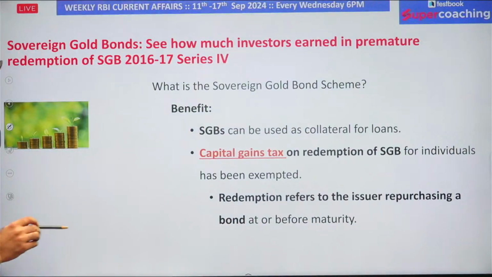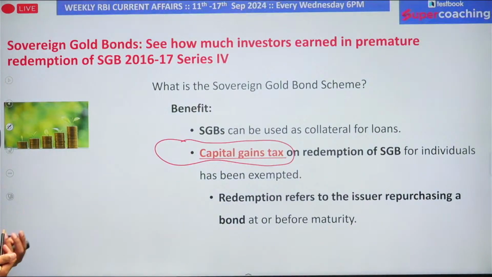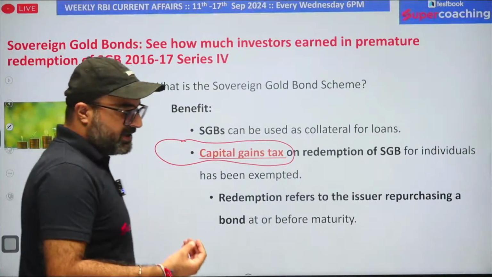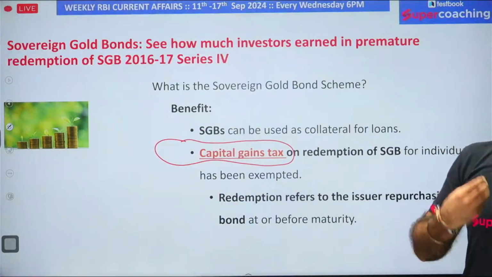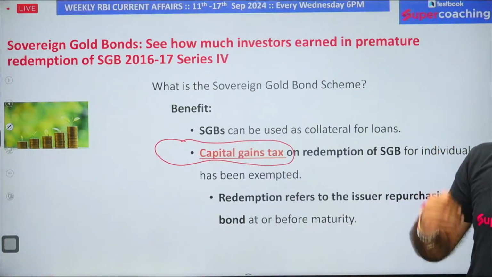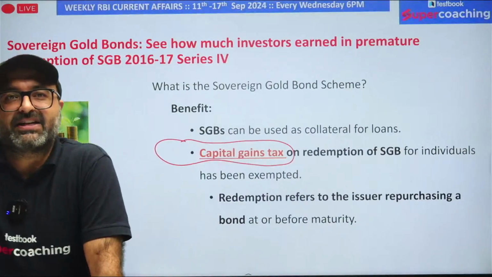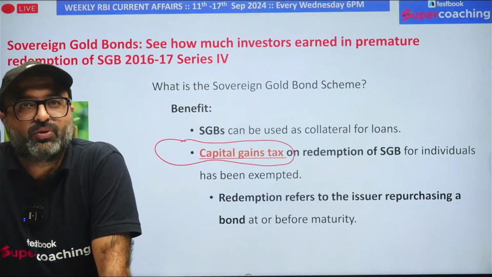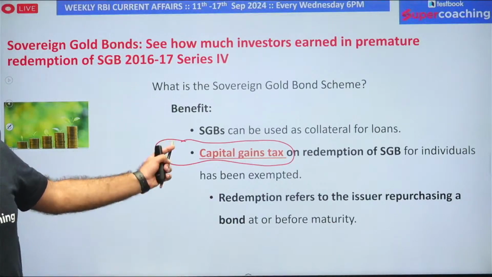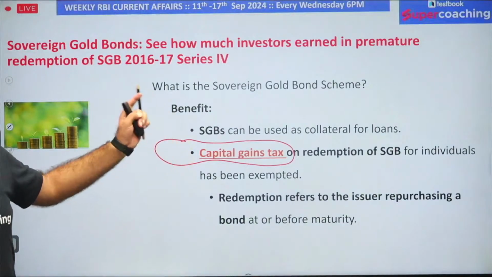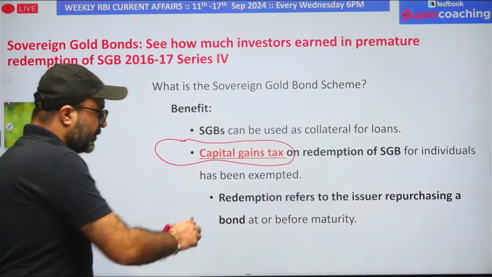Remember that sovereign gold bonds are exempt from capital gain tax. When you purchase these government bonds and then sell them, on the profit you earn at the time of sale, capital gain tax will not be charged, unlike in the case of physical gold. If you purchase physical gold and sell it after 2 years, you are supposed to pay capital gain tax on the profit, which is not the case with sovereign gold bonds. That is the reason investors should invest in sovereign gold bonds, because it's going to give them a better facility. Now the question is redemption.